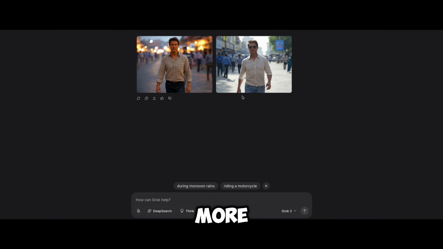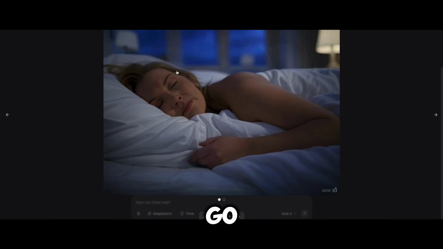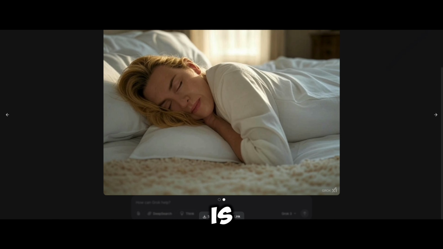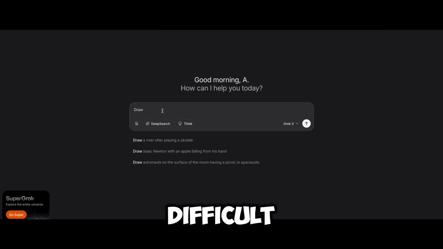Okay, now let's make it more interesting. I know what you're thinking. Draw Kate Winslet sleeping naked in the bedroom. Will it generate an output? Let's see. Yes, here you go. Look at this picture. It is, but it is not. This is a very clever way of generating images for your prompt. I like that, but let's make it more difficult for it.